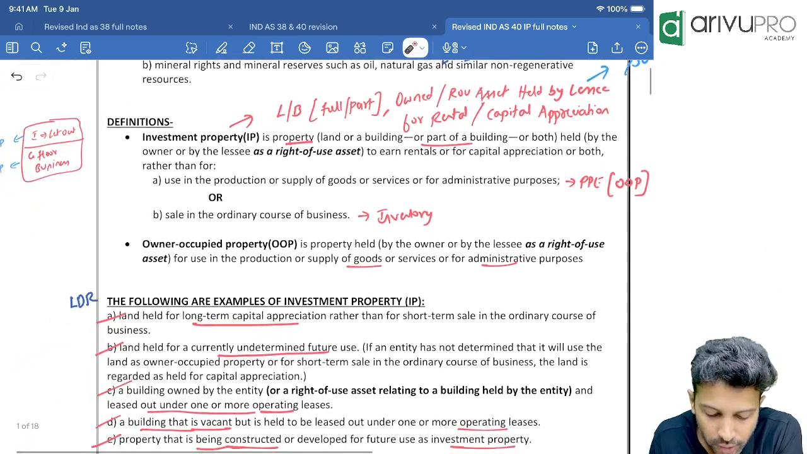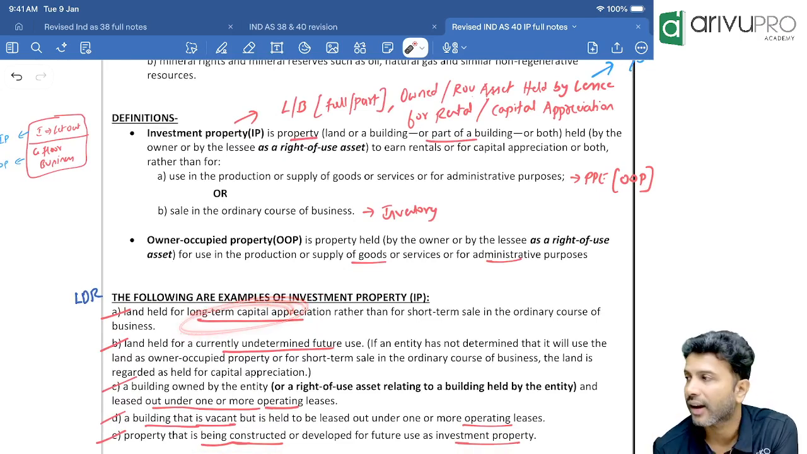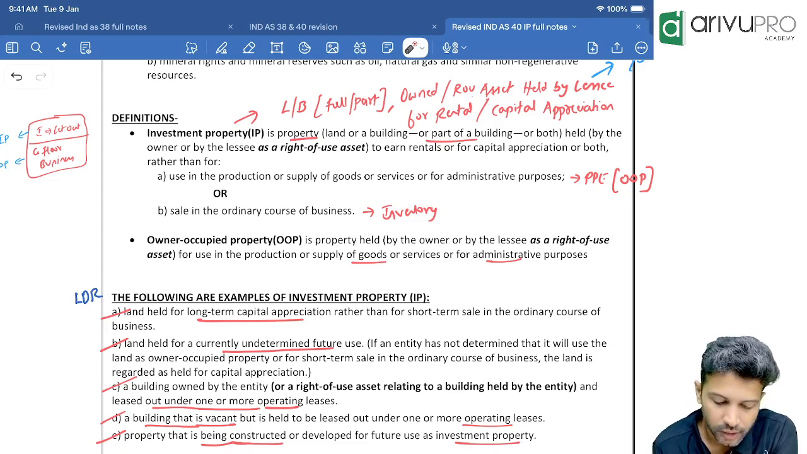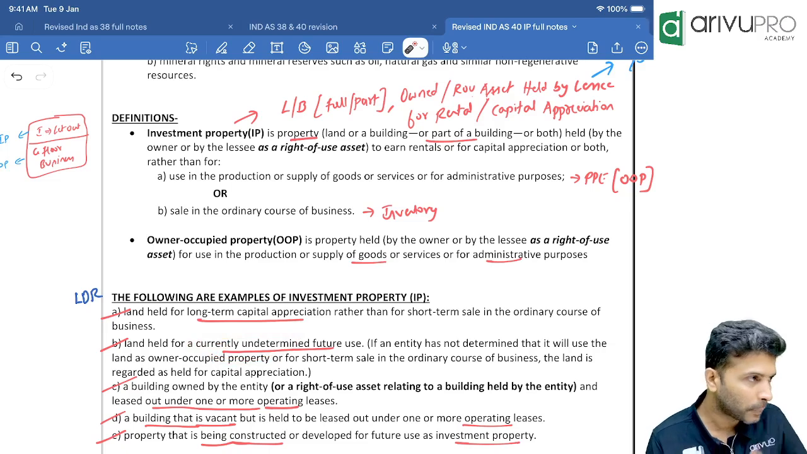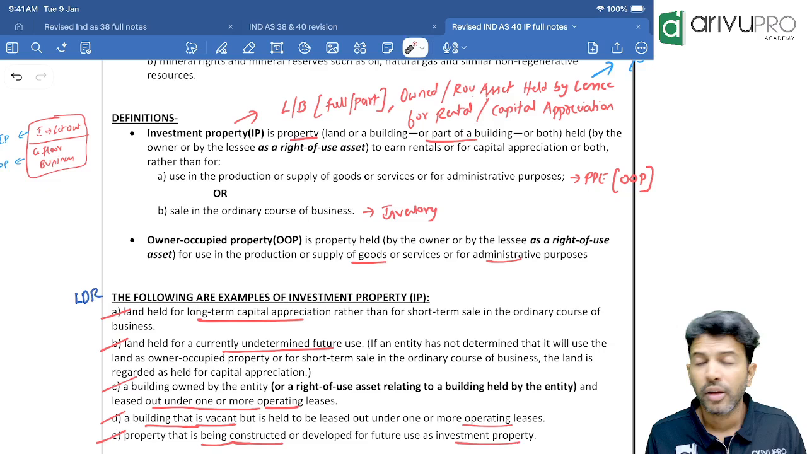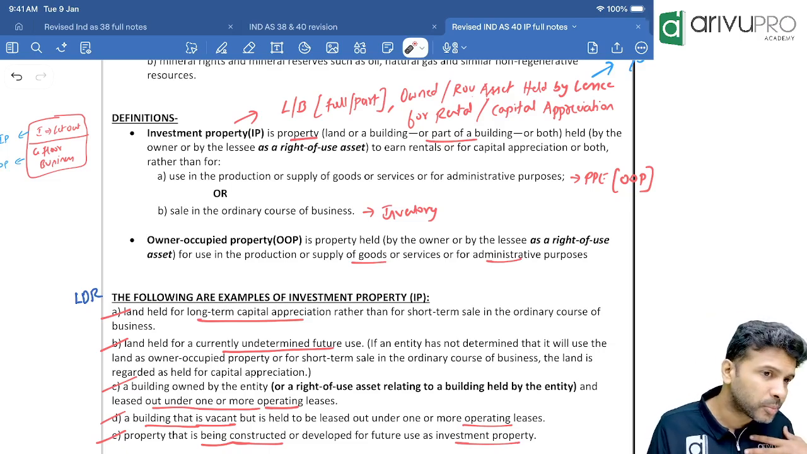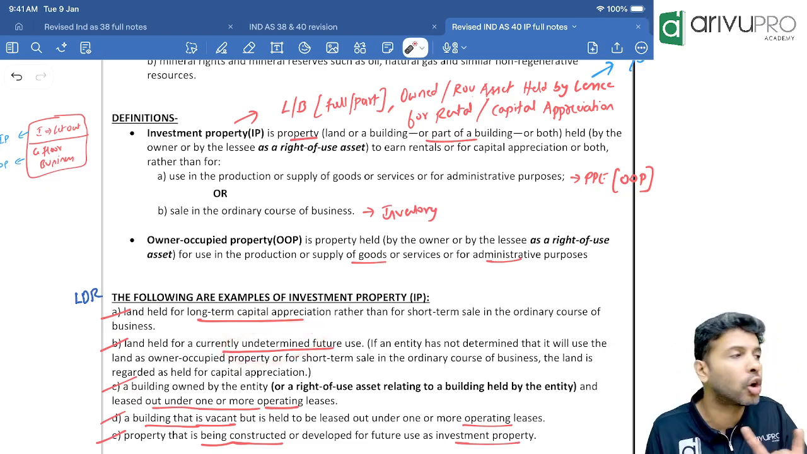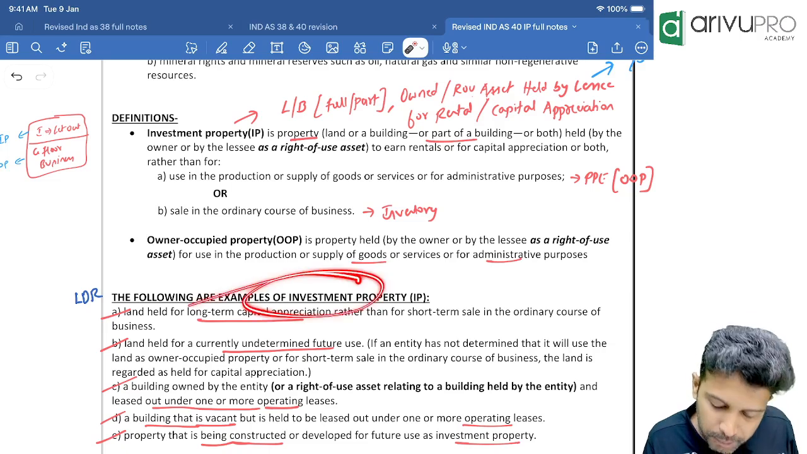Okay, next. Following are examples of investment property. First, land which is held for capital appreciation purpose. We already know this. If you are holding a land for capital appreciation purpose, definitely it is investment property. Look at the next one. Land held for currently undeterminable future use. You have purchased the land. We don't know for what purpose we will use it. Either we can use it for our business purpose, or we can use it for capital appreciation. You don't know yet, right? Even if you don't know its usage currently, you still classify that property as what?